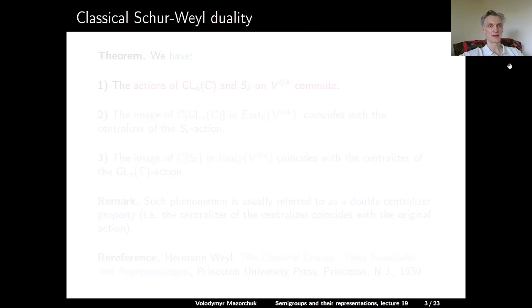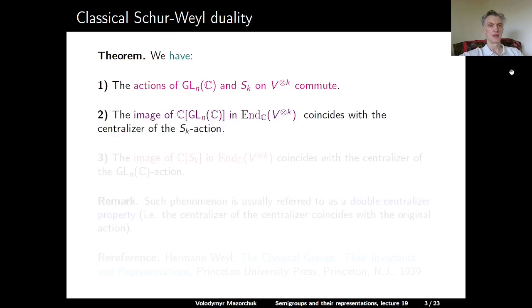Now we can formulate the classical Schur-Weyl duality. So theorem, we have the following. Claim number 1. The actions of GL_n(C) and S_k on V to the tensor power k commute. Claim 2. The image of the group algebra of GL_n(C) in the space of all linear operators on V to the tensor power k coincides with the centralizer of the S_k action.